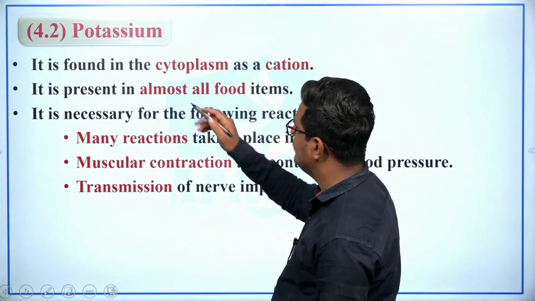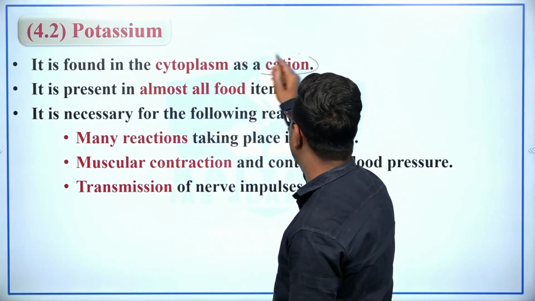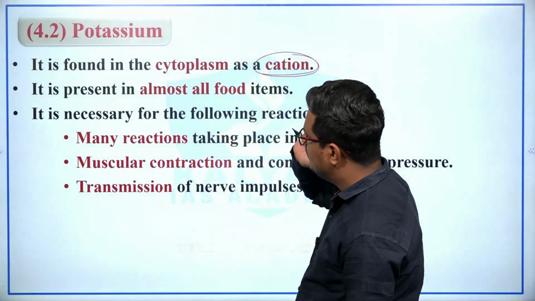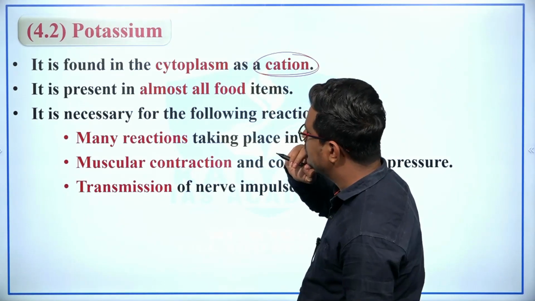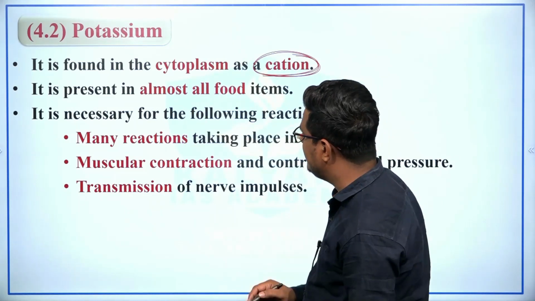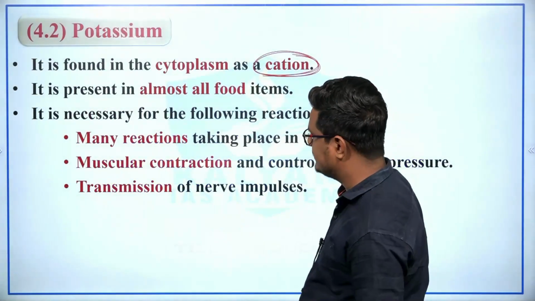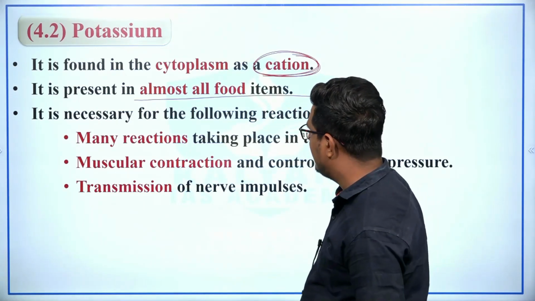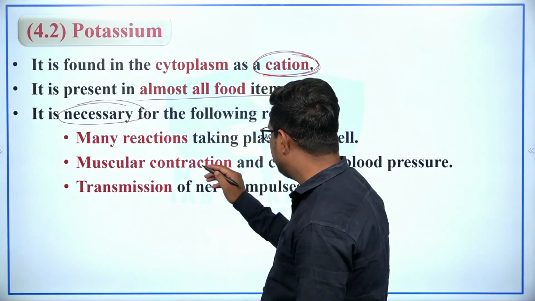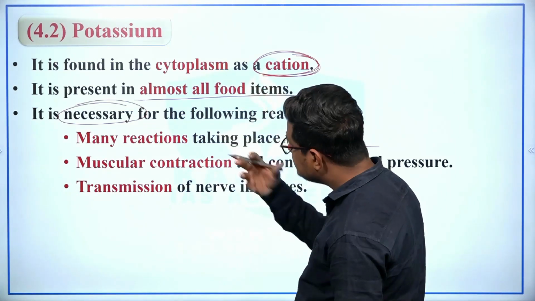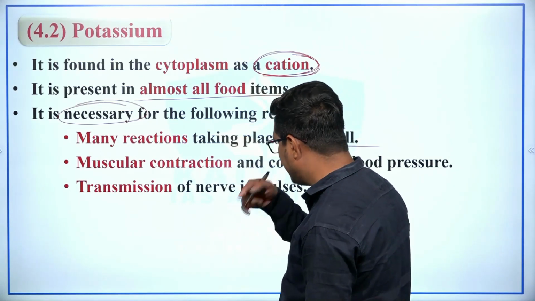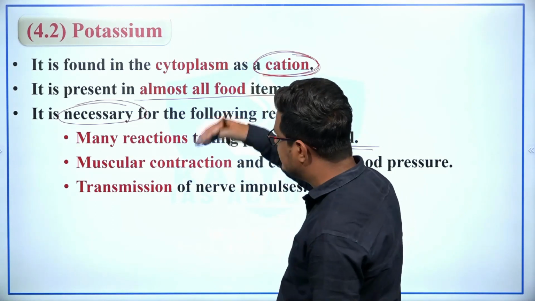Potassium is found in the cytoplasm as a cation, in the same way as sodium. So sodium and potassium are both found in cytoplasm as cations. Potassium is present in almost all food items, and it is necessary because many reactions taking place in the cell require potassium.